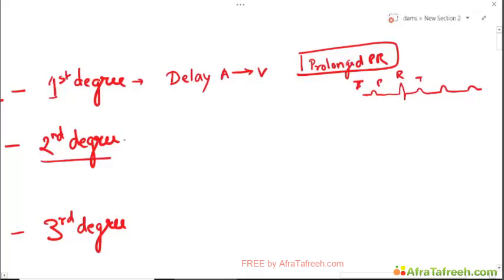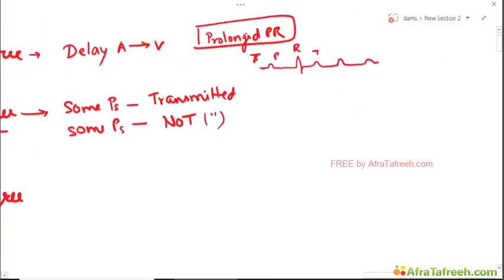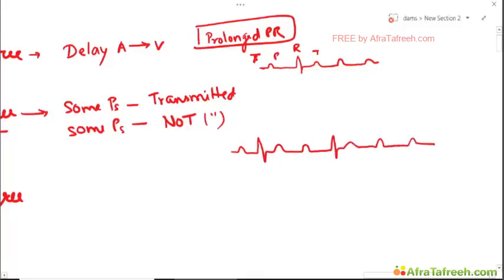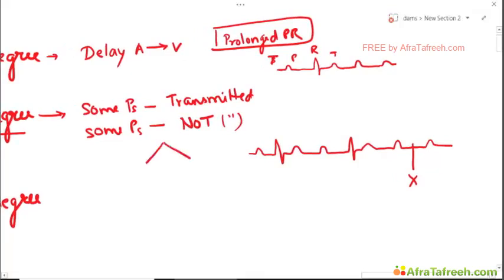Okay, talking about second degree heart block, some P's transmitted, some P's not transmitted. Okay, so what happens is when we have P, QRS, T, P, QRS, T, P, P. Okay, so here we have a missed QRS beat. So this is an example of second degree heart block. Now this can be of two types.